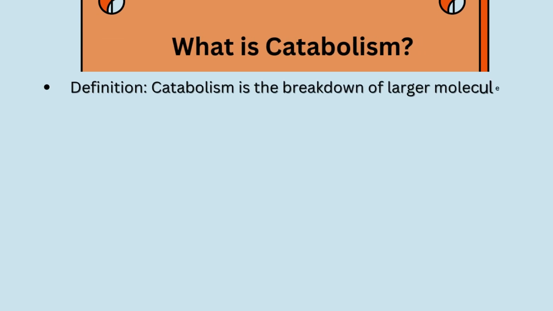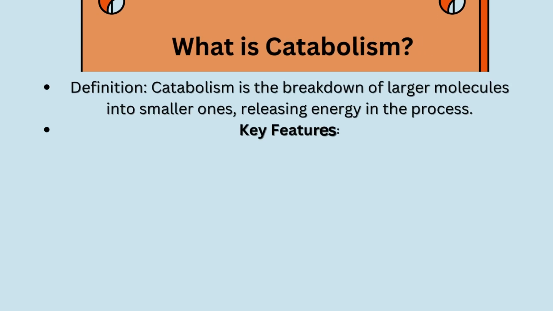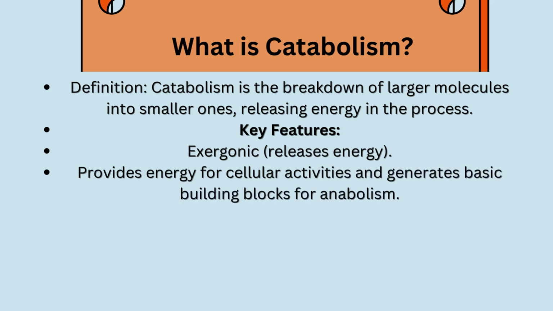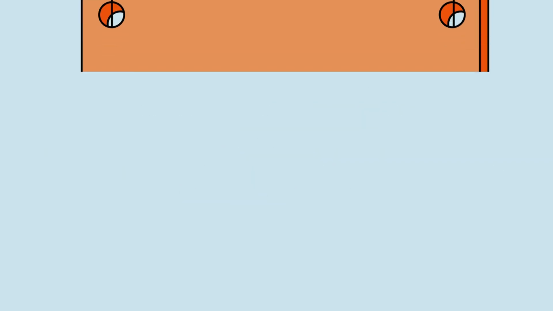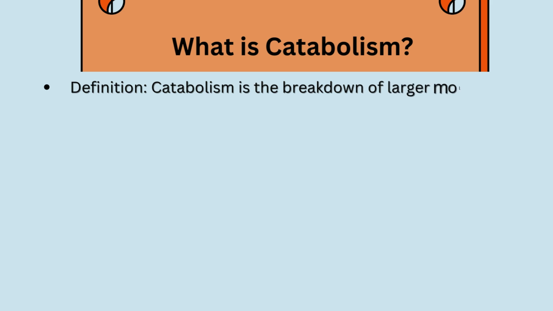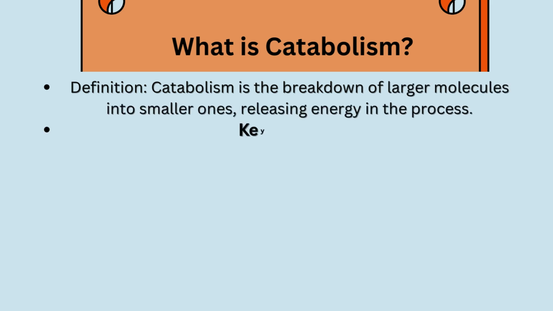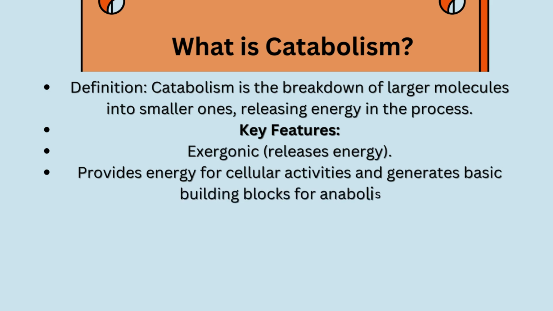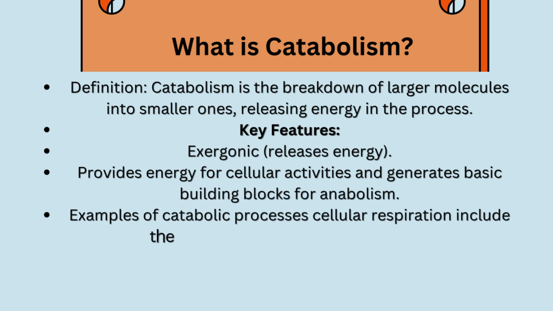It provides energy for cellular activities and generates basic building blocks for anabolism. An example of a catabolic process is cellular respiration, including the breakdown of glucose, which is called glycolysis.